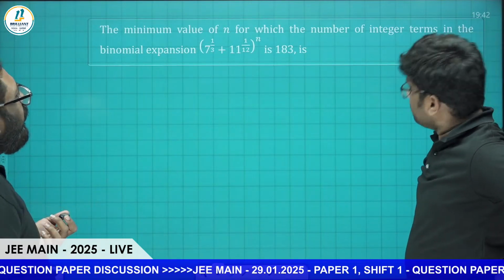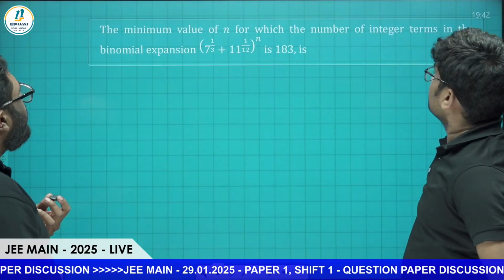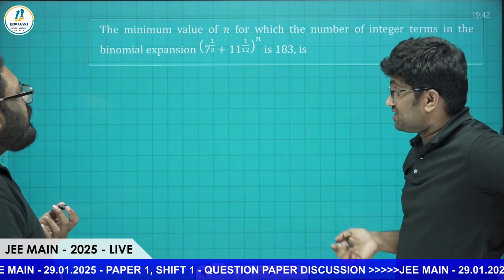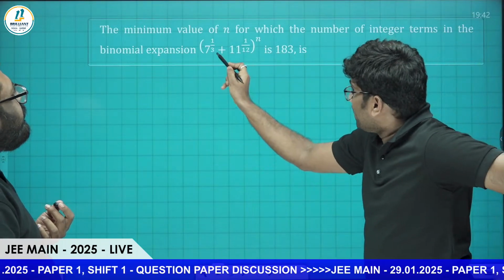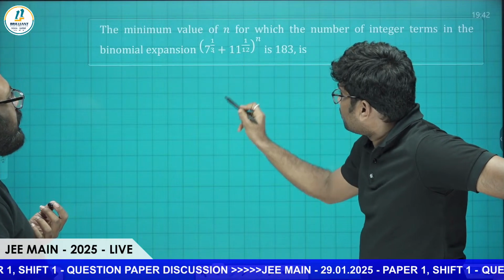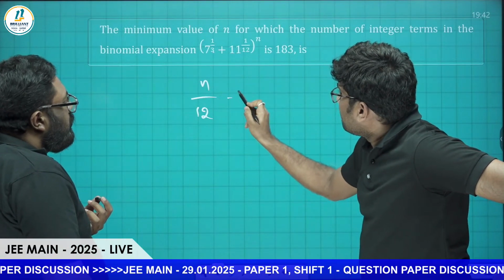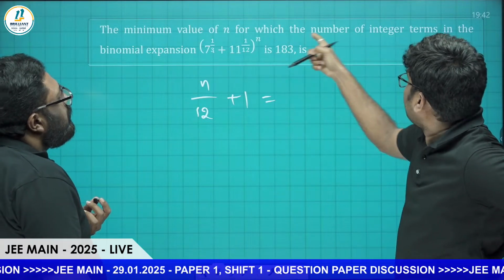The minimum value of n for which the number of integer terms in the binomial expansion is 183. Yes, we have discussed this shortcut in the session. We have to take the LCM of the denominators 3, 12, and 12, which is 12. We divide the power n by 12, plus 1, which should equal the number of rational terms.